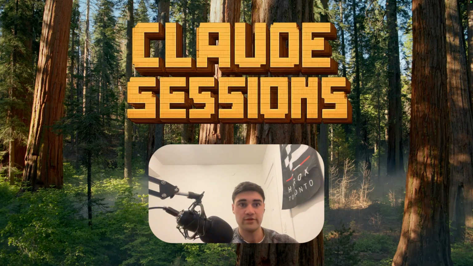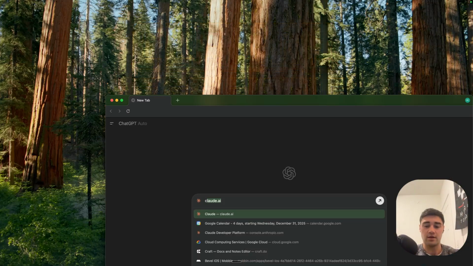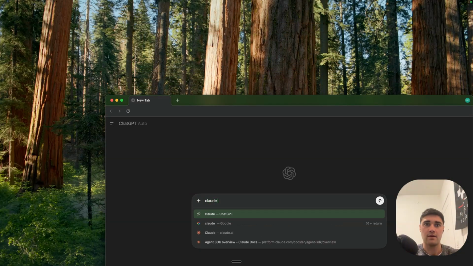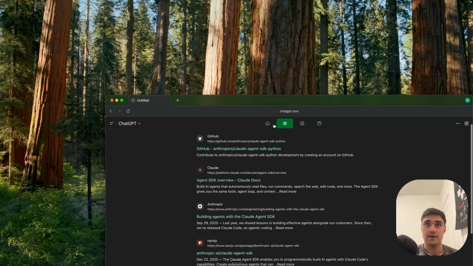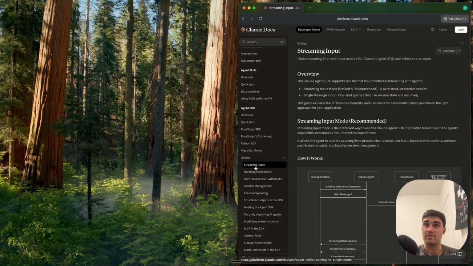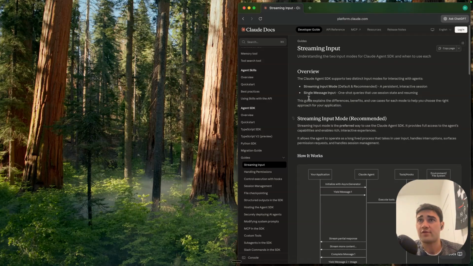So right now I'm going to open up here. I'm going to type Claude Agents SDK, and you can follow along here if you want. I'm going to go to the guides and I'm going to go to streaming input. And this is one of the key guides for the Agent SDK. In this streaming input guide, there are two distinct input modes for interacting with agents: streaming mode and single message input mode.